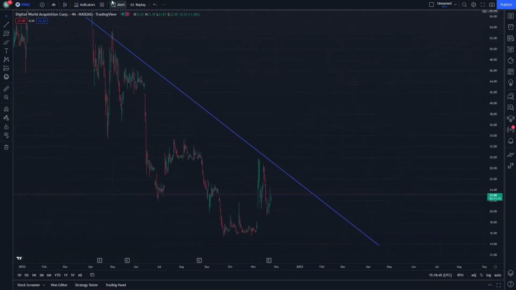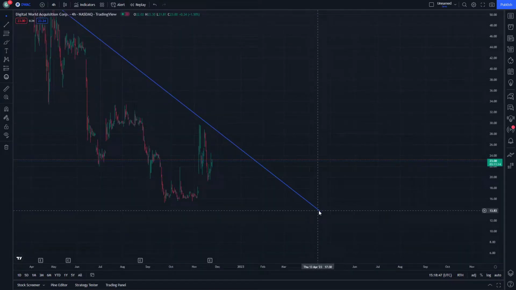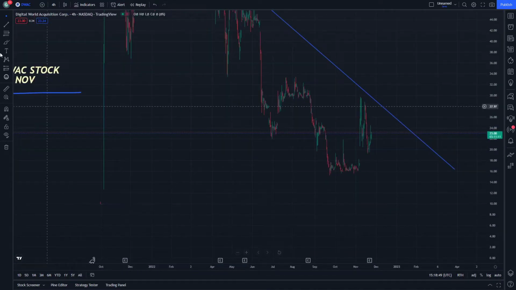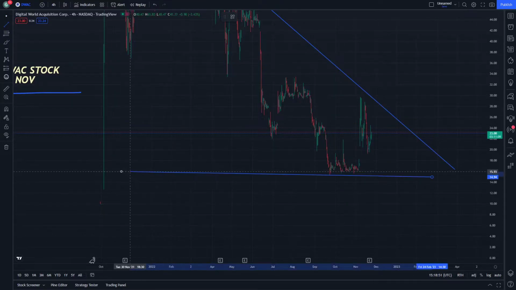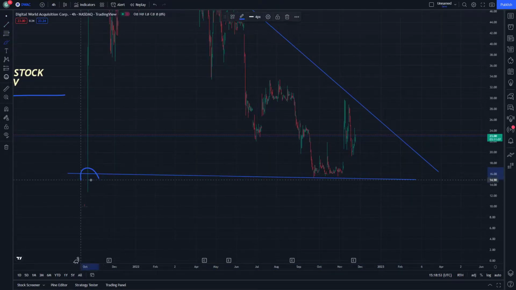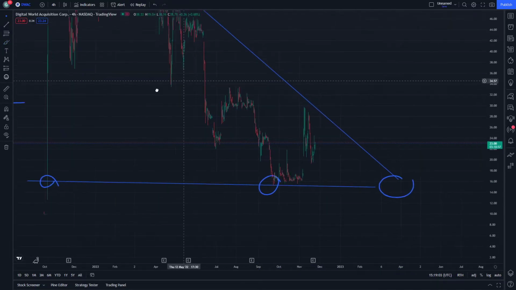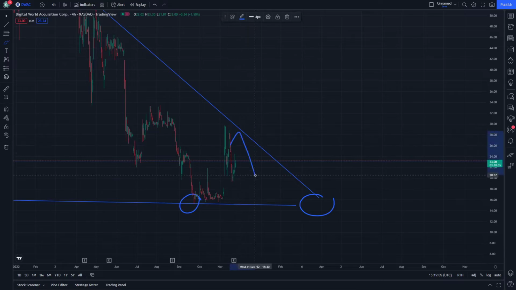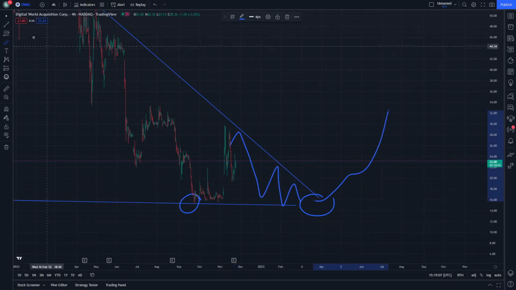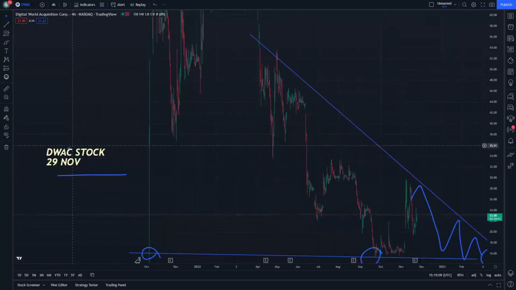So I think this is going to be the thing that matters, since we see the price, the lowest value that it has reached on this stock is going to be a value of 160 USD. Also here is going to be 16 or 15. However, this is the intersection that we are going to aim for. Then this decrease and then increase happens on the DWAC stock.